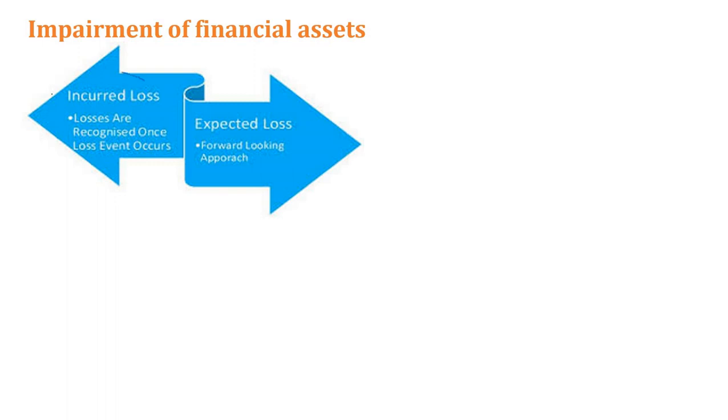If you look at the earlier model, what it says is the incurred loss model. That means the bank waits until they incur this kind of credit default situation. First month he is not paying, they're waiting. Second month he is not paying, waiting. Third month he is not paying, waiting. And only then do they identify this customer as a troublemaking customer.